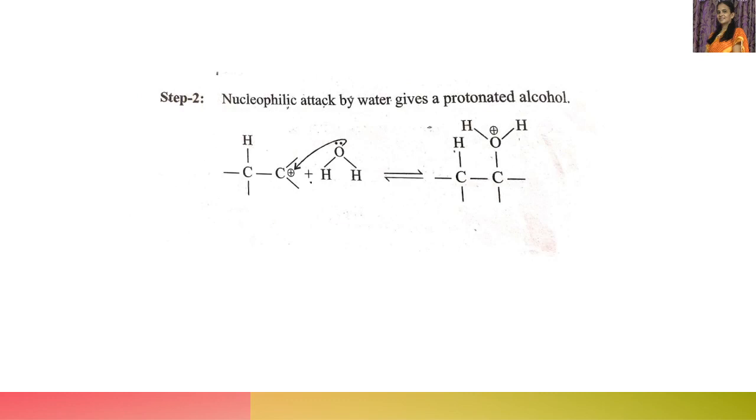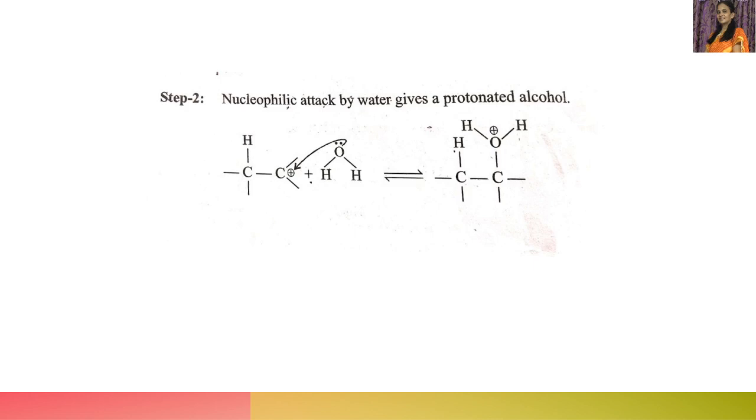Next step, nucleophilic attack by water gives a protonated alcohol. So in the second step, what happens? Nucleophilic attack by a water molecule forming a protonated alcohol. Okay, now let us see how it happens. This is the carbocation produced in the first step by the protonation of the alkene with water in the presence of an acid catalyst. Okay, so this is the carbocation produced.